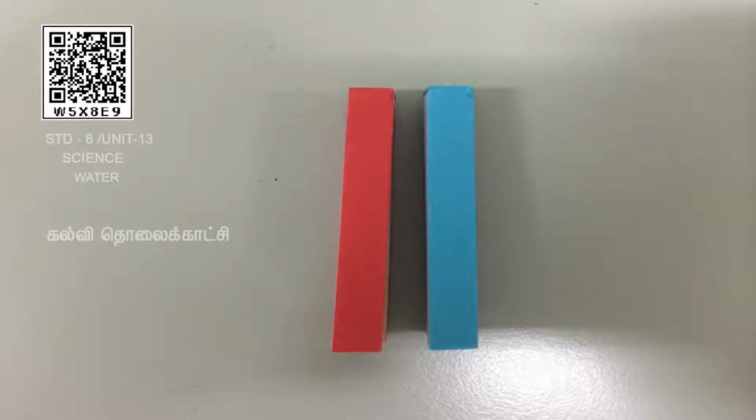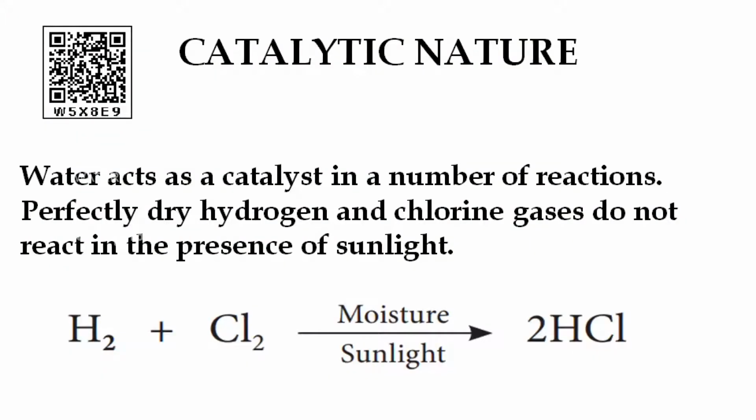Litmus paper is a tool used to test whether a substance is an acid or a base. Children, when a substance is dissolved in water, the resulting solution causes the litmus paper to change color. So, the acidity or alkalinity of a solution is determined by the concentration of hydrogen ions or power of hydrogen, expressed as a pH value. So, a litmus test provides a quick result but cannot determine the level of acidity or alkalinity of a solution.